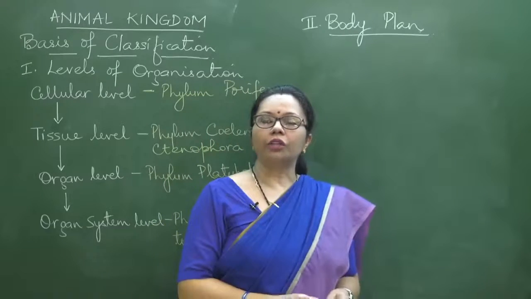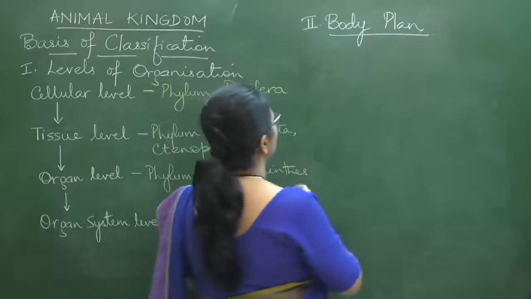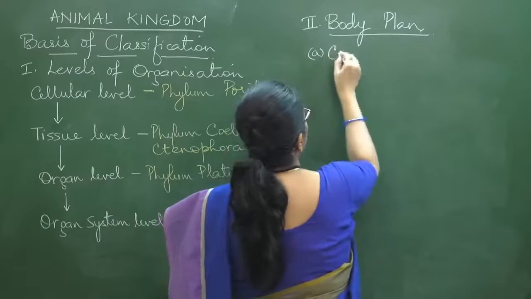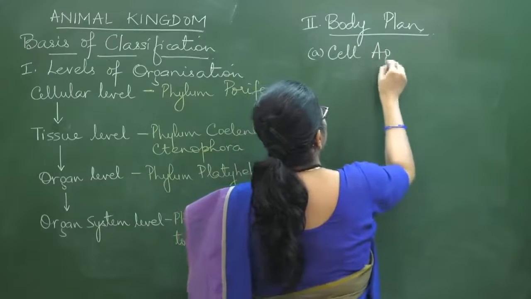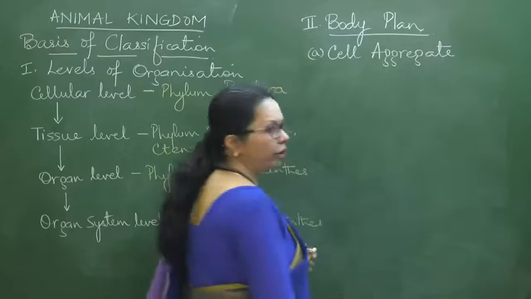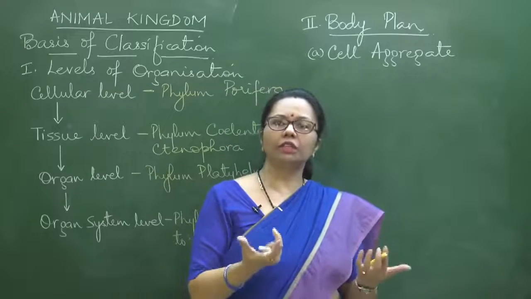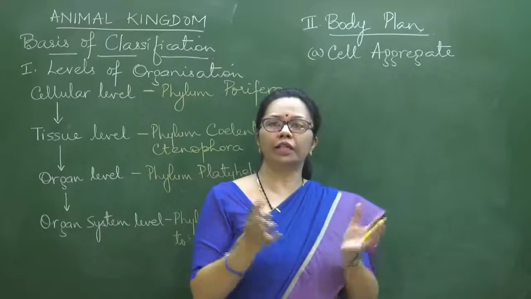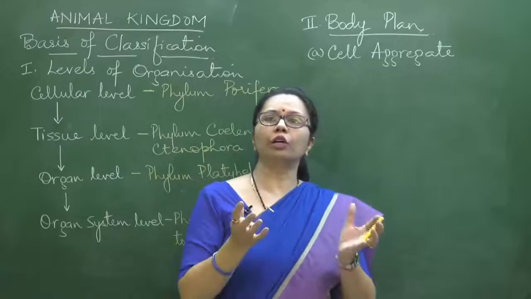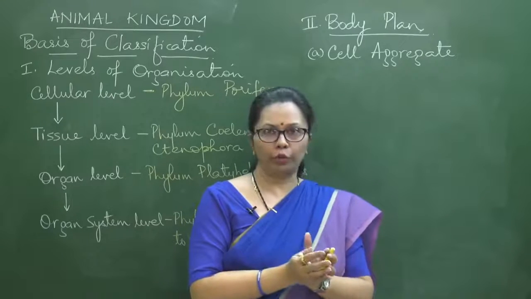Okay, now in this body plan, first one, you can say the cell aggregate body plan. Cell aggregate body plan. Now aggregate, the term itself is just a normal English word which means collection, accumulation, right? So here the body comprises a group of cells. The cells are grouped together to form the entire body.